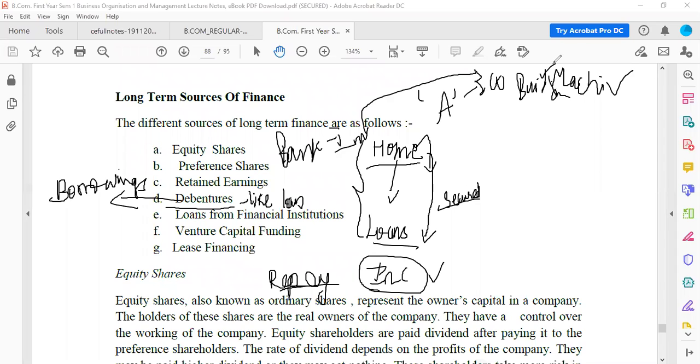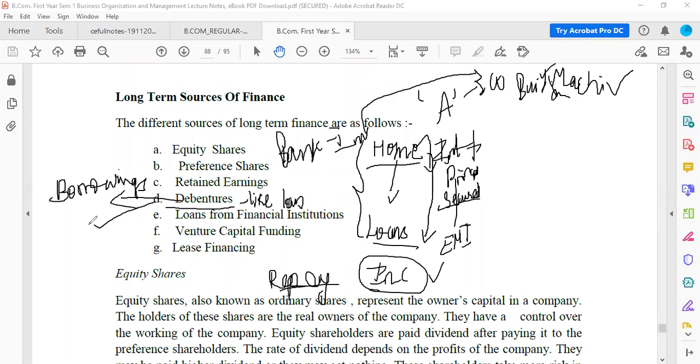Now in a bank loan we will have to pay the interest plus principal. Correct? And this is called EMI, equated monthly installments. So in a bank loan, every month I'll have to pay some amount as the interest plus principal.